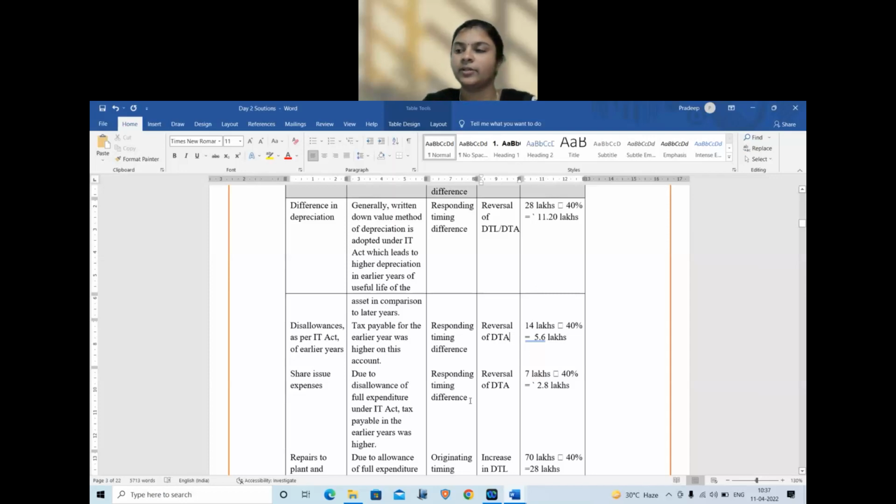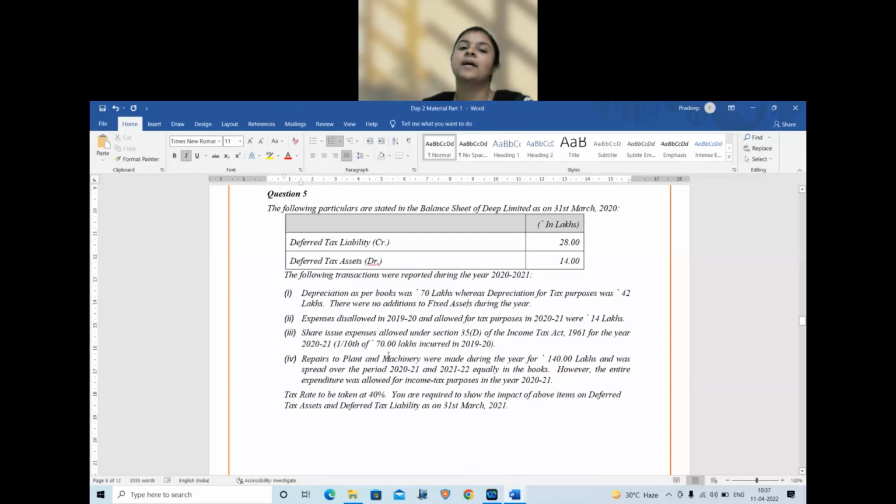Please hold. We will discuss the answer. We'll discuss. Third, share issue expenses allowed under 35D. Now, share issue expenses generally, in income tax, are allowed over a proportionate period.